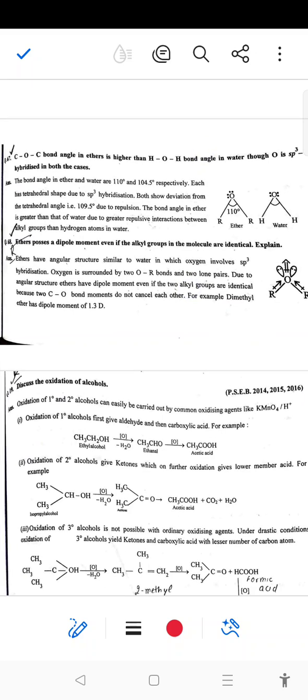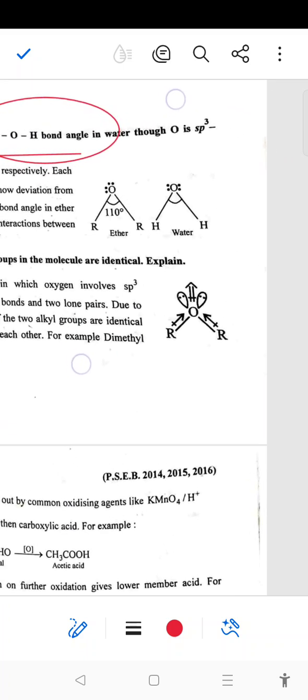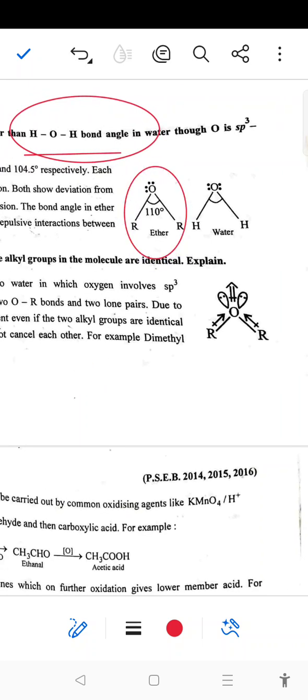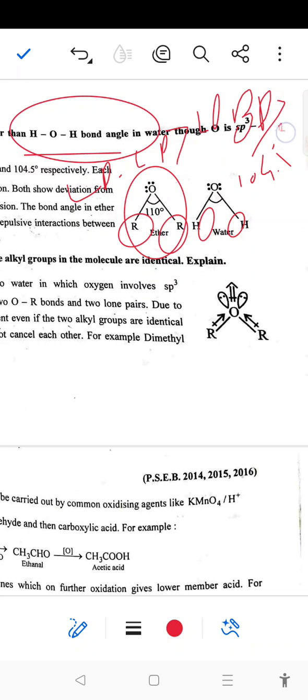Next, the C-O-C bond angle in ether is higher than the H-O-H bond angle in water, though oxygen is sp3 hybridized in both cases. The bond angle in ether is 110 degrees, and in water 104.5 degrees. In ether both alkyl groups are present, and in water both are hydrogen. As we know in the VSEPR theory, valence shell electron pair repulsion theory, lone pair-lone pair repulsion is greater than lone pair-bond pair repulsion, which is always greater than bond pair-bond pair repulsion.